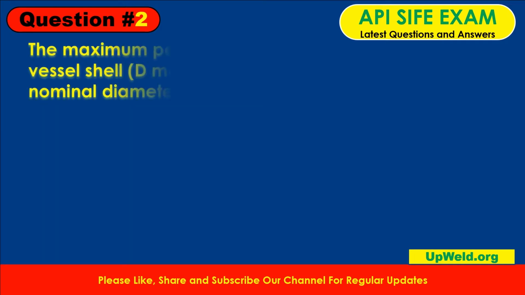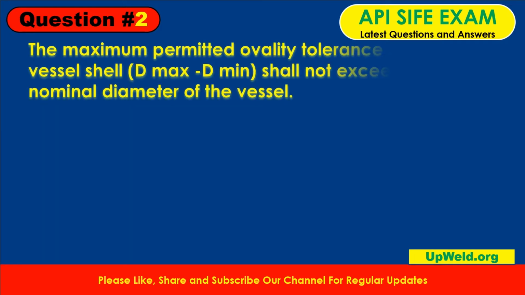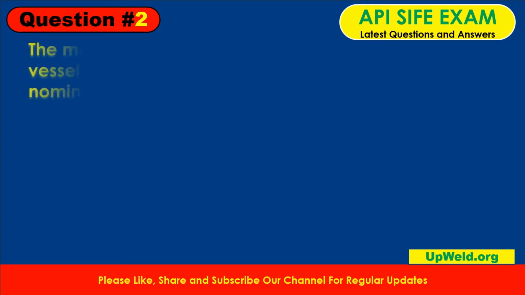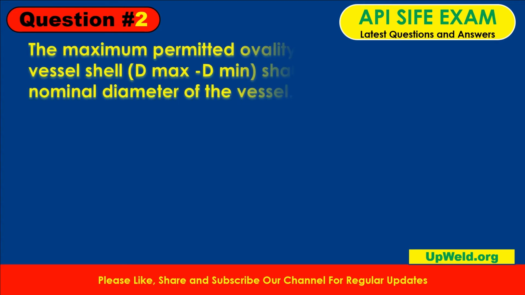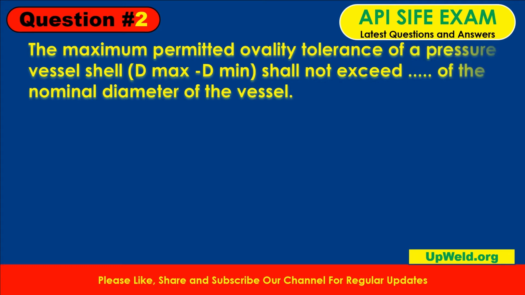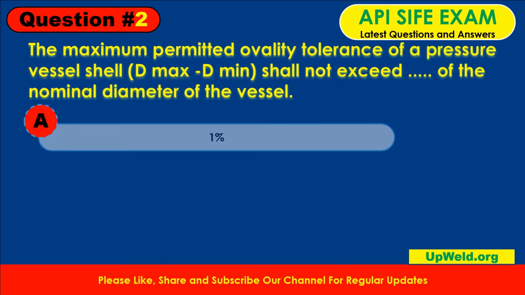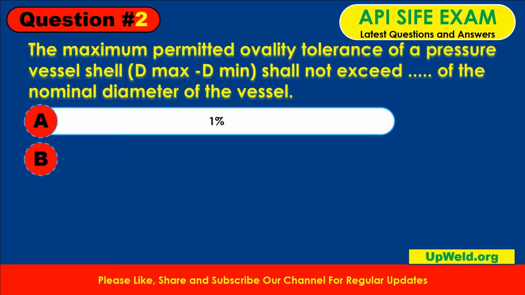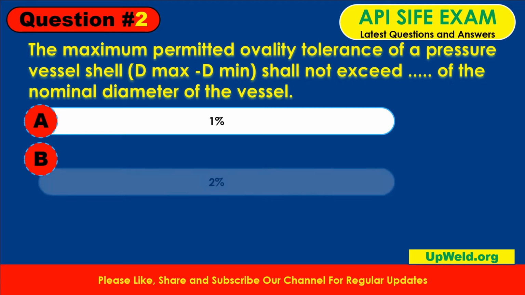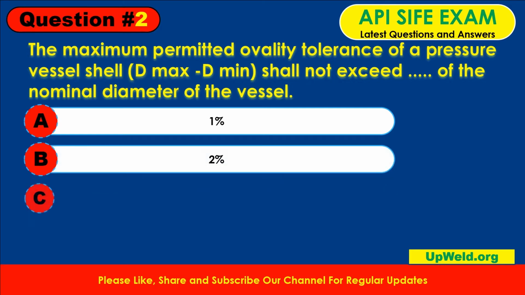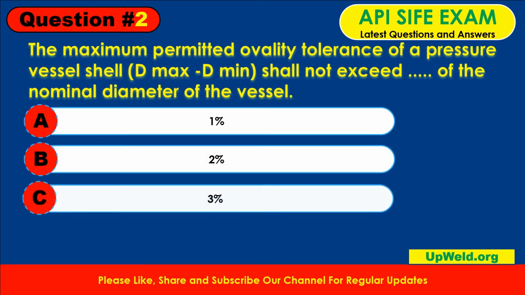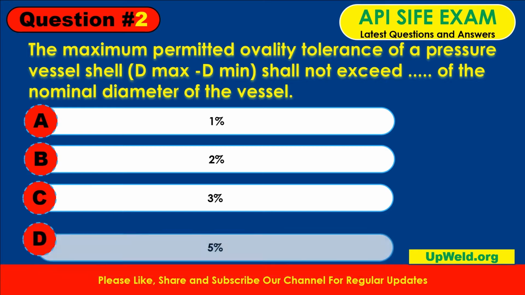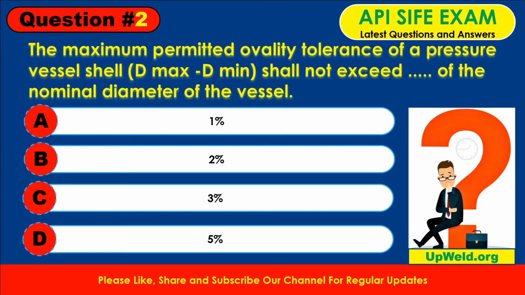Question number 2. The maximum permitted ovality tolerance of a pressure vessel shell, Dmax minus Dmin, shall not exceed, of the nominal diameter of the vessel. Here are the options. A. 1%. B. 2%. C. 3%. D. 5%. The answer is A. 1%.